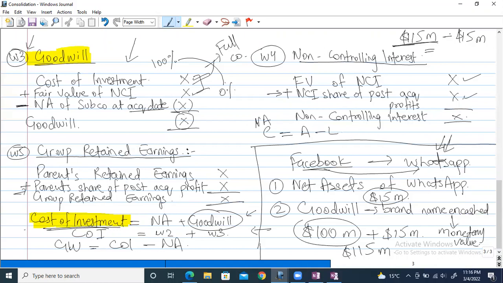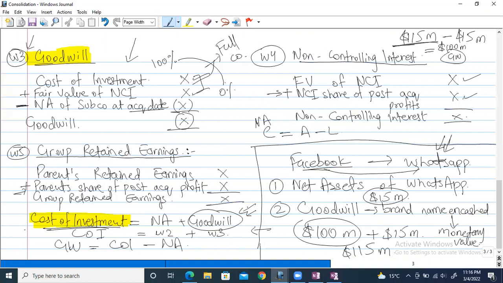Goodwill is the extra amount we have paid to acquire that company, and that extra amount is the brand name the company made after tireless years of work. So we can easily say that $100 million is the goodwill in this case. If you want to understand it with this formula, that is also right, and 100% perfect.